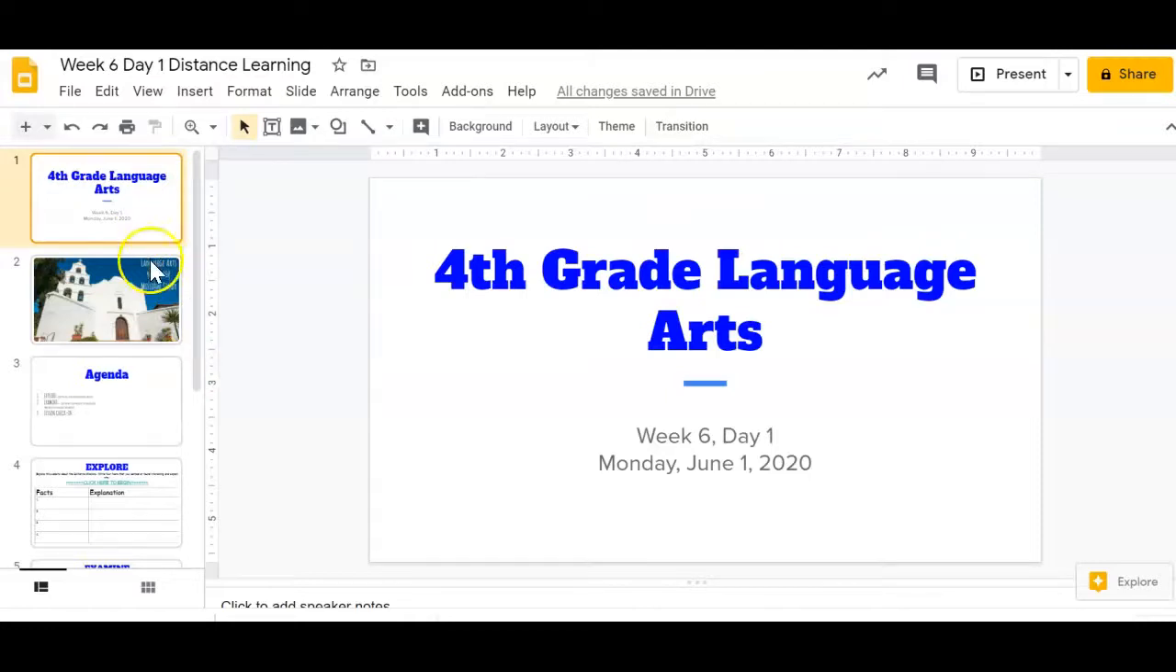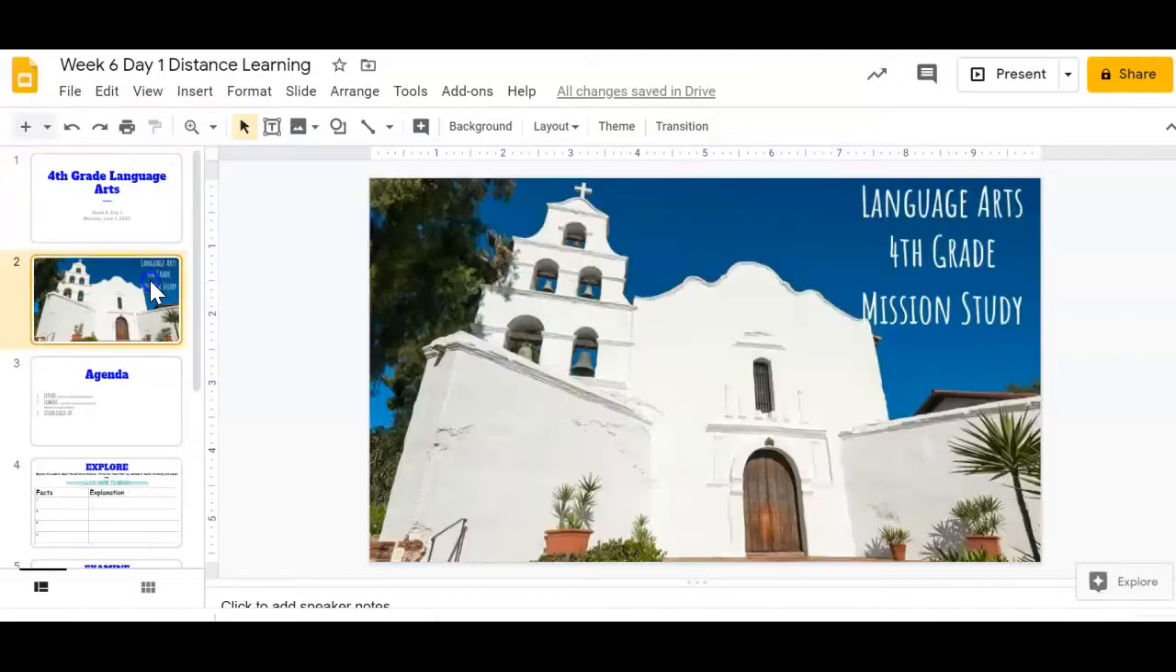Today we are going to start our mission study, so I'm very excited about that. We are going to do a lot of hands-on learning, and I want you guys to take control of your learning throughout this process. So here's a picture of a mission. I want you guys to figure out what mission that is.